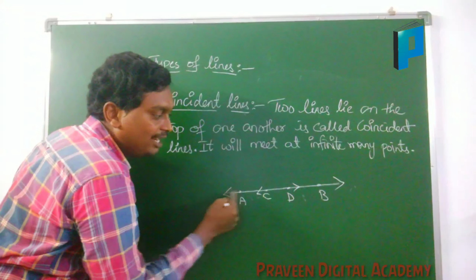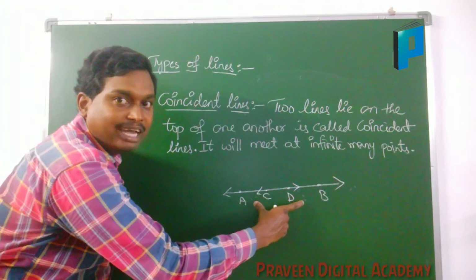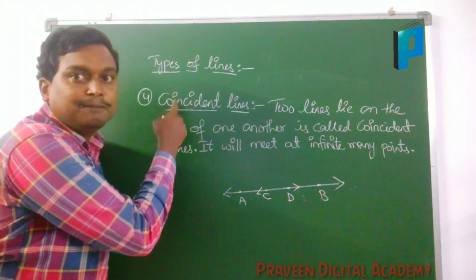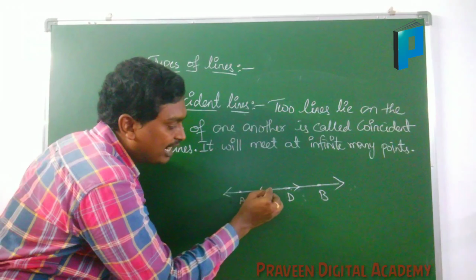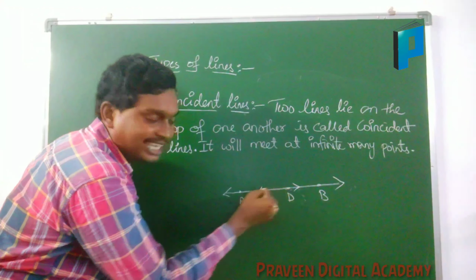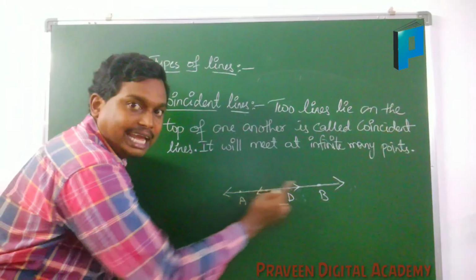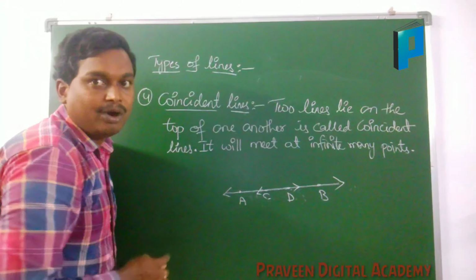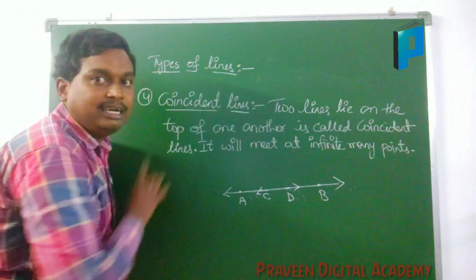On the top of the first line, you have a second line. Here, we have infinitely many points between C and D. So AB and CD are two lines which meet at infinitely many points. Such kinds of lines are known as coincident lines.